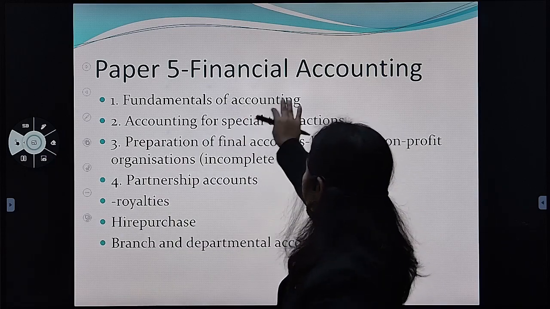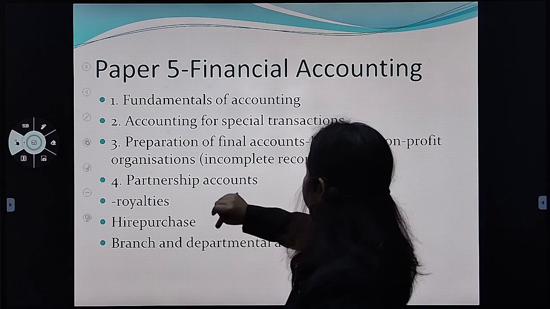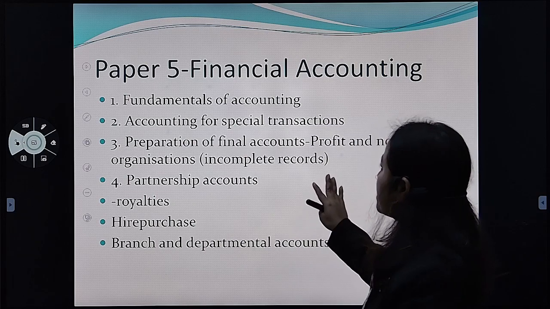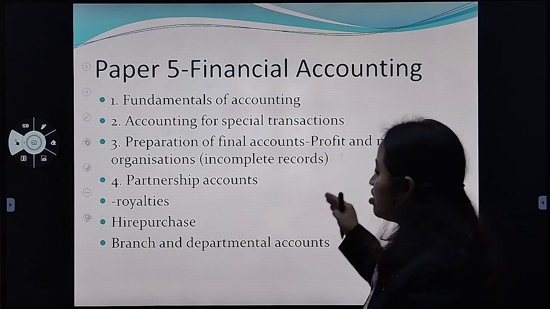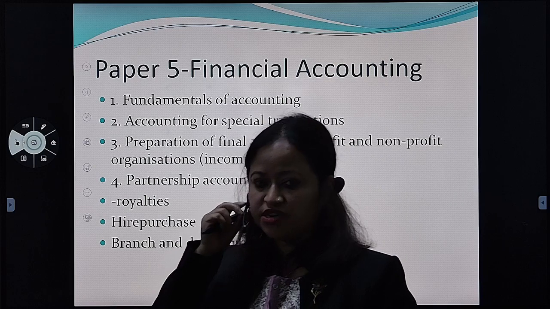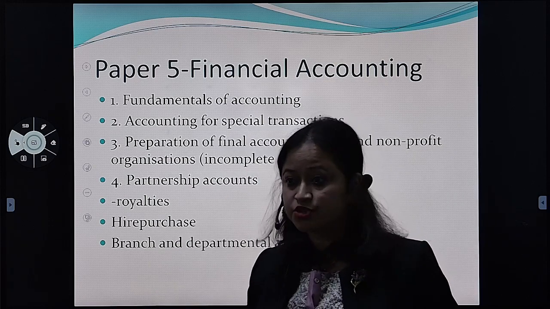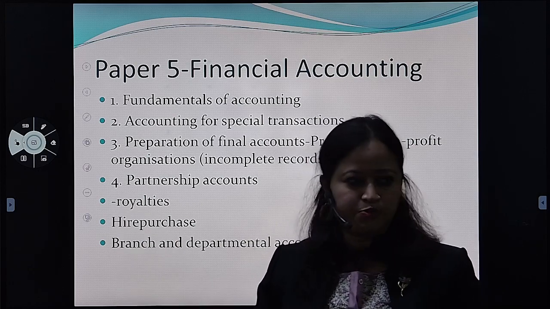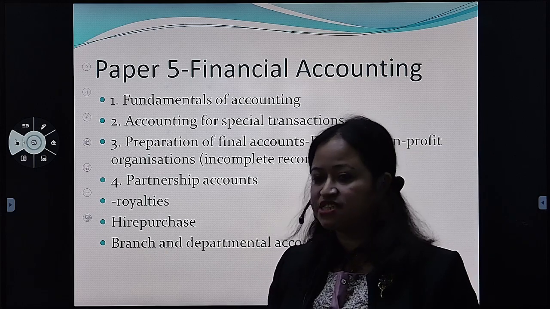So you have fundamentals of accounting, which I'll be taking for 5 to 6 classes, as I have told you. Then the second part is your accounting for special transactions. Third part is preparation of final accounts, where final accounts for profit organizations and non-profit organizations. So here, profit organizations means the organizations whose aim is to make profit, like Oil India, Wipro, right, ONGC, Tata Motors. So they have started their business to earn money.